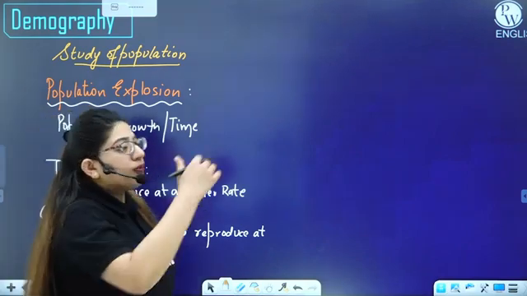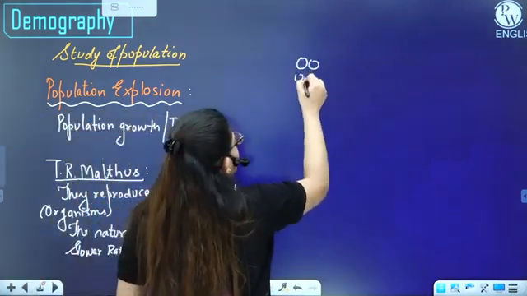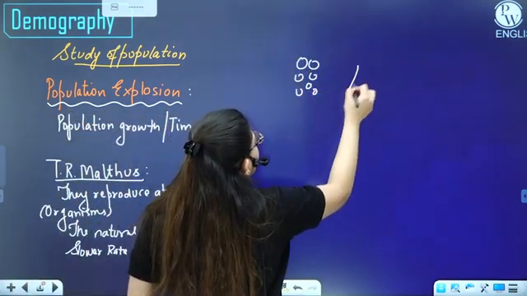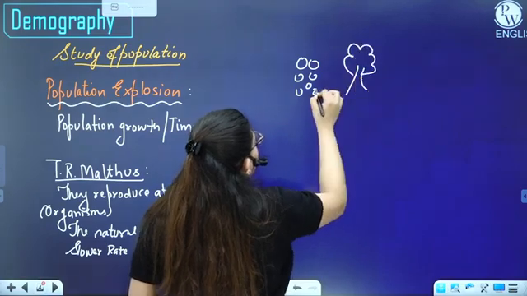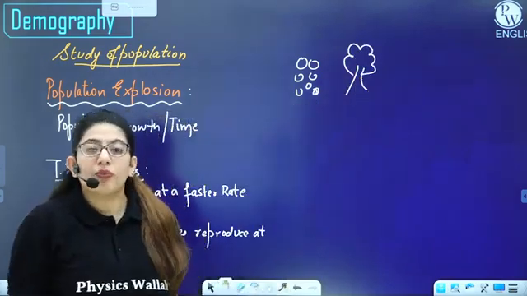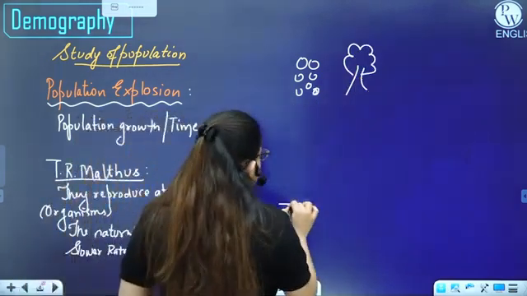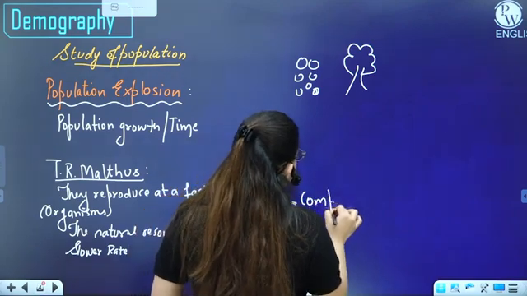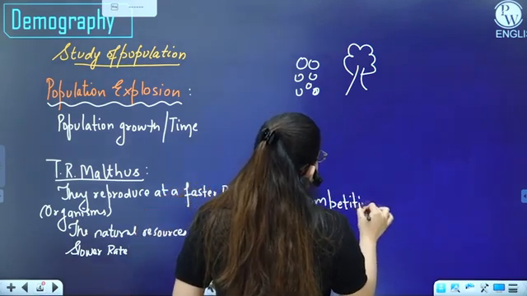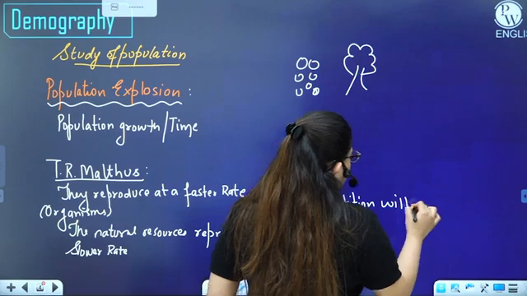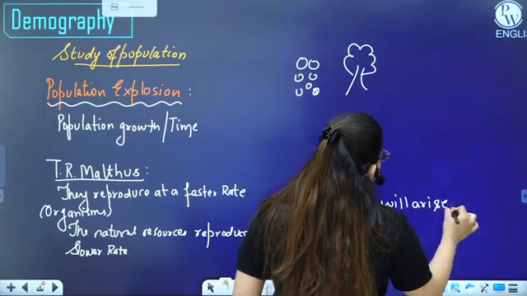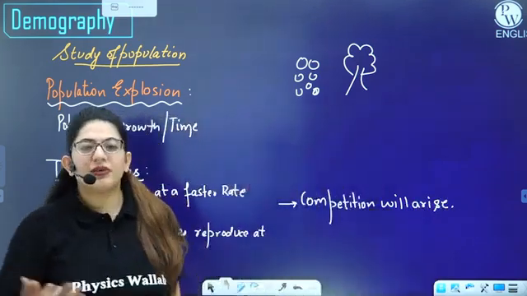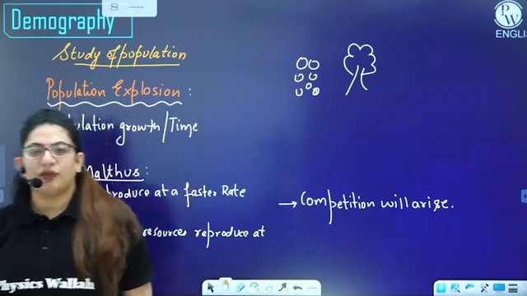If there are more organisms, for example, these are organisms, right? And this is only one tree they can feed on. Now what will happen? The competition will arise. So due to this, competition will arise, and ultimately there will be survival of the fittest. That was given by Darwin.